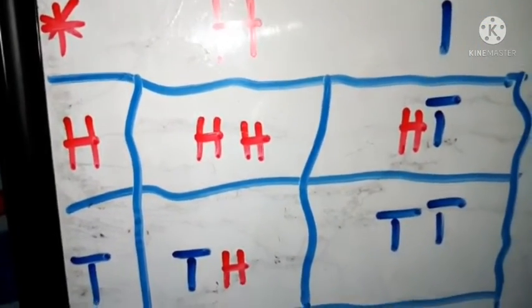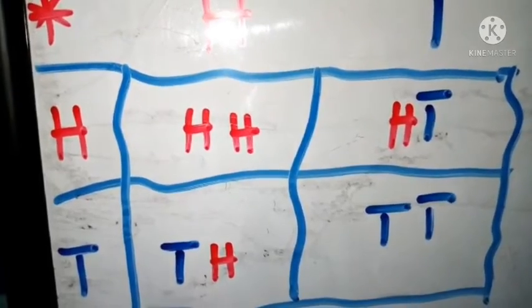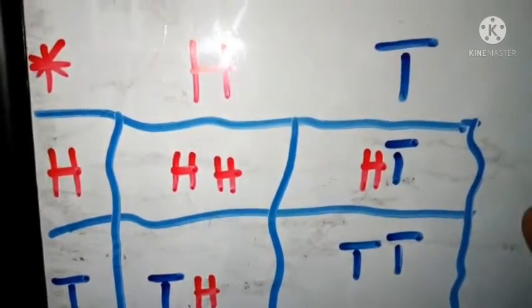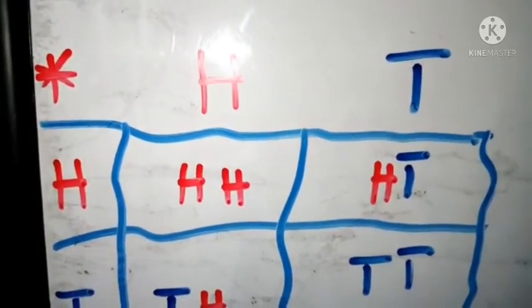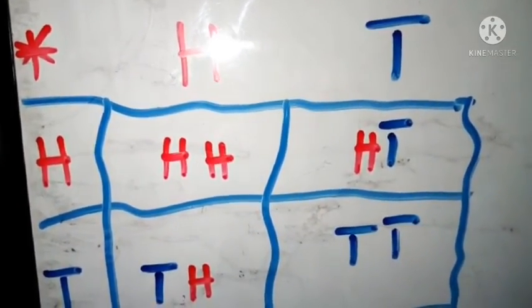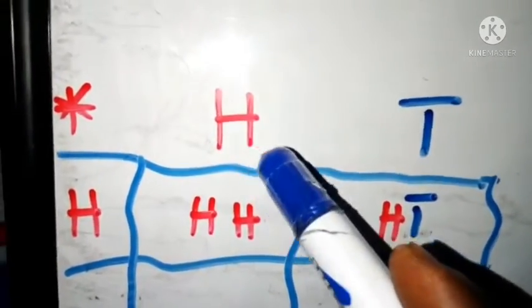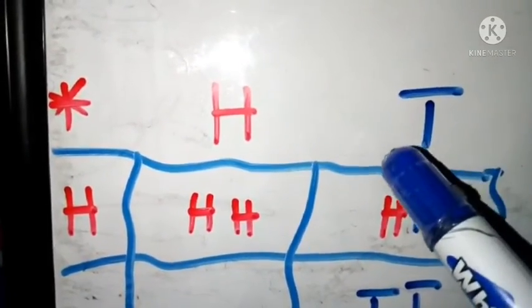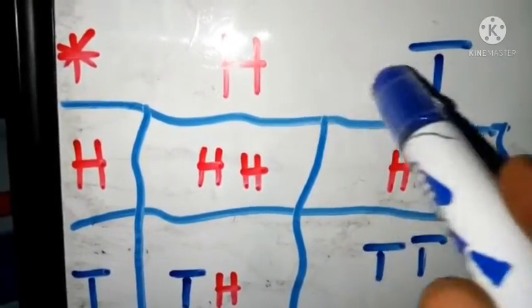So assuming that we are tossing 3 different coins at the same time, right? What will happen? I don't want to do that complicated thing, so I decided to go for just 2 coins for the first time. Then when I'm done, I'll use my result, the addition, for the next one. Okay, so let's have a look. This one is just for 2 coins, right? So with 2 coins, we are having the first coin, that's the head and the tail.